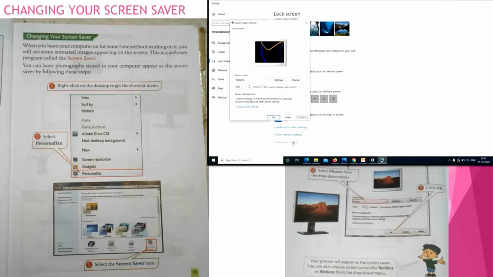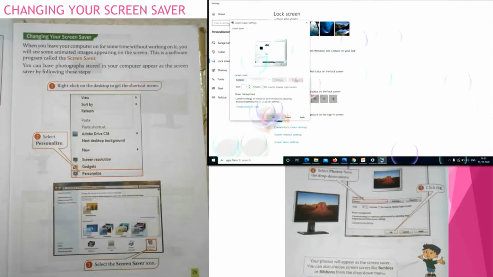Step 4, select photos from the drop down menu. See here, you can see one drop down menu. From this you can select ribbons, photos, mystify, bubbles, blank, 3D text. Any option you can select as a screensaver. Okay children, if you select bubbles, let us see how it will look. See the preview.